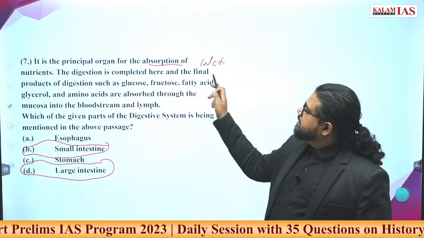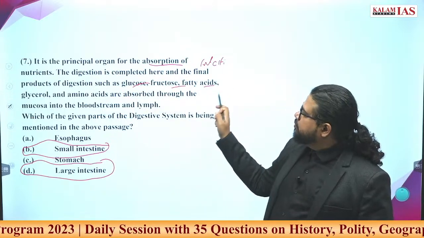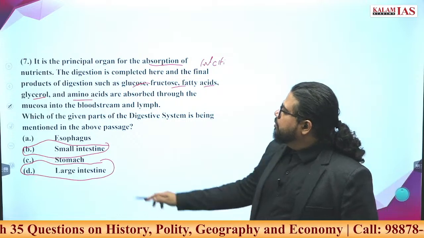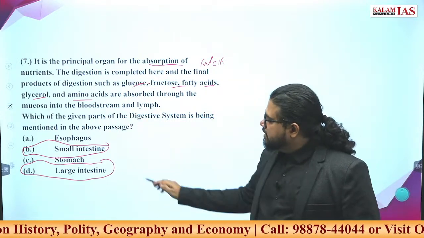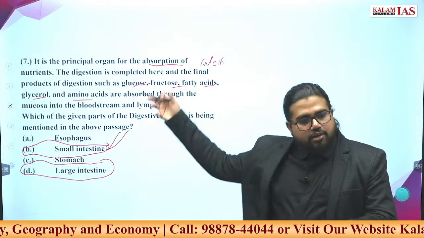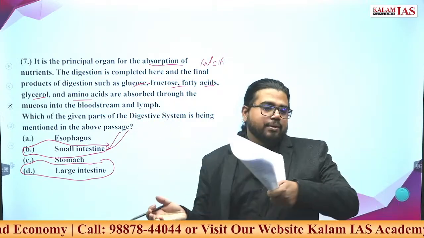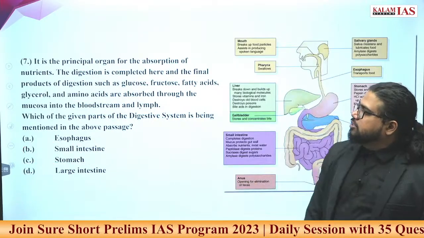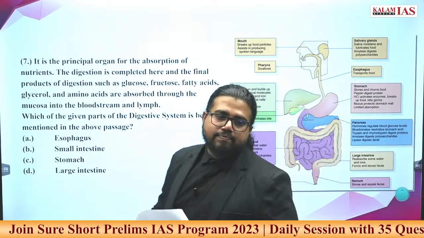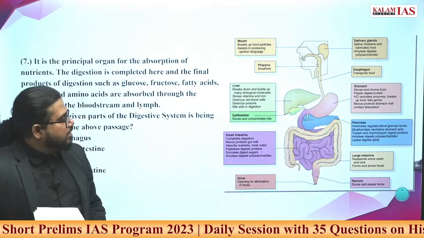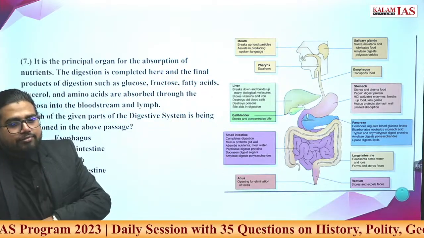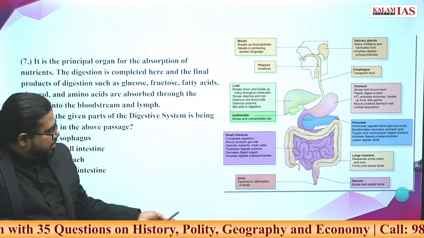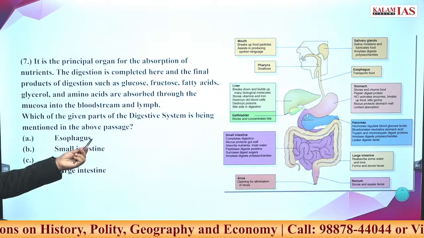When digestion is completed, the final products such as glucose, fructose, fatty acids, glycerol, and amino acids are all absorbed through the mucosa into the bloodstream and lymph. The answer here is small intestine. After all this absorption, the byproducts are pushed into the large intestine in the digestive system. We solved yesterday's question on the different orders of what happens at different levels of the digestive system. You can go through the map if you want.